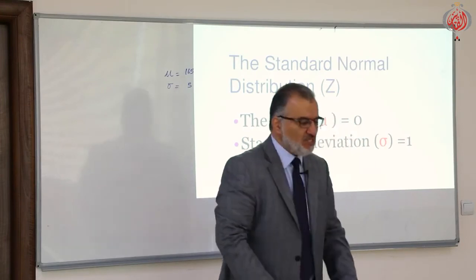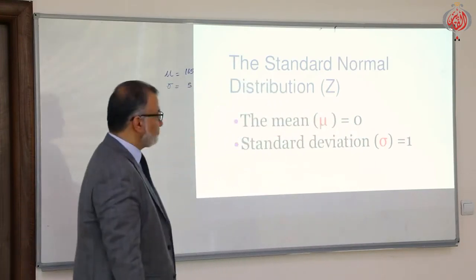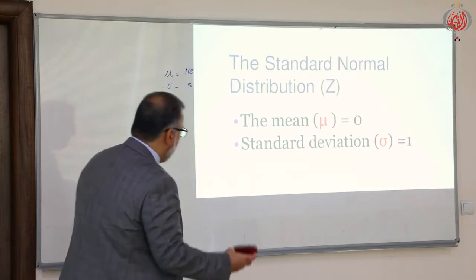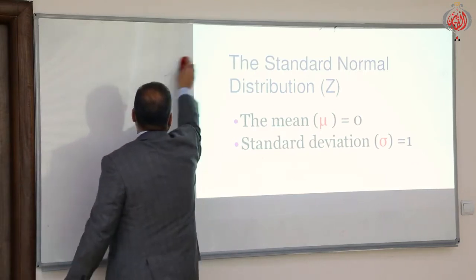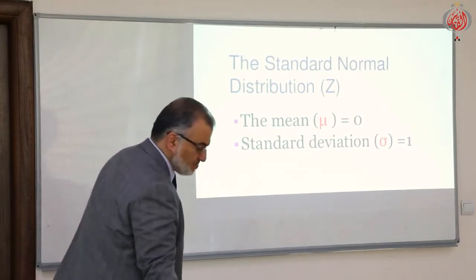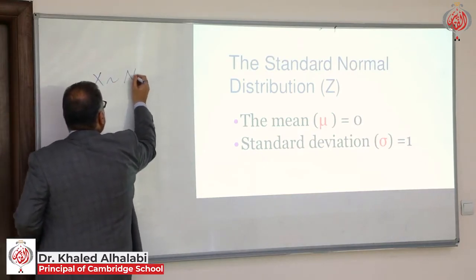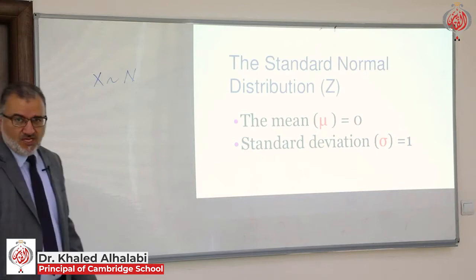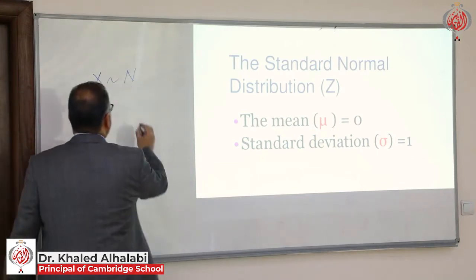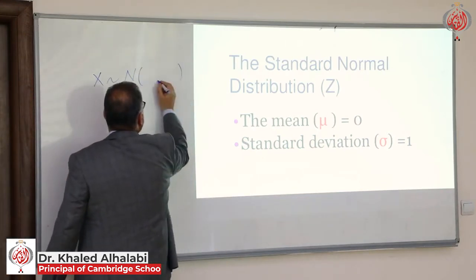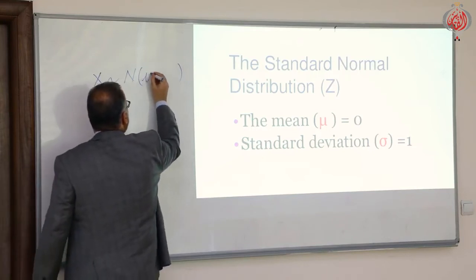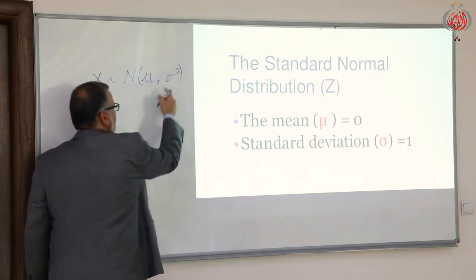Now let's come to the standard normal distribution. We studied together, if you still remember, that if we have a continuous random variable which is normally distributed, the normal distribution has two parameters: mu and variance.